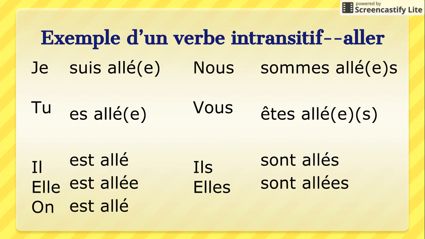Here is an example of the verb aller, which is in the Dr. and Mrs. Vandertramp family. Je suis allé, nous sommes allés. We have the e's in parentheses to show that we could be talking about somebody who's feminine. And we have the s's to show that these can be plural. You know, vous can be you formal or it can be a group of you. So we're noticing the agreement that's occurring here only because it's a Dr. and Mrs. Vandertramp verb.